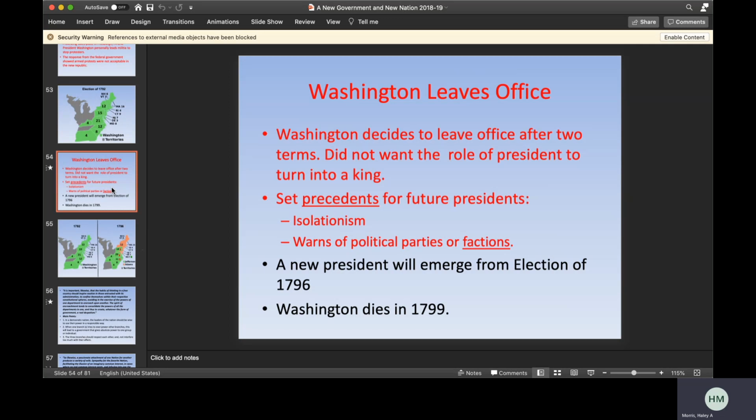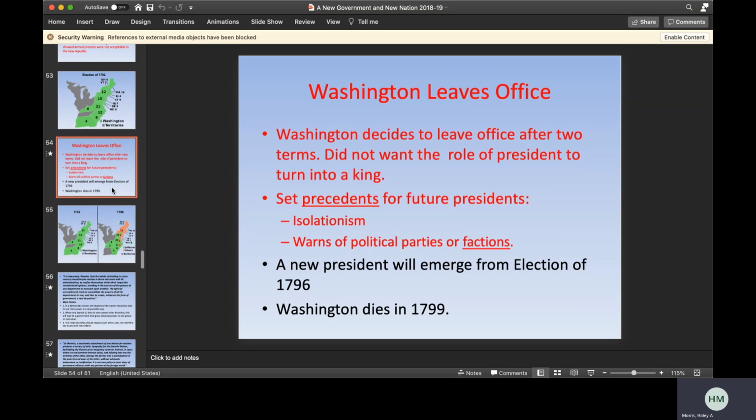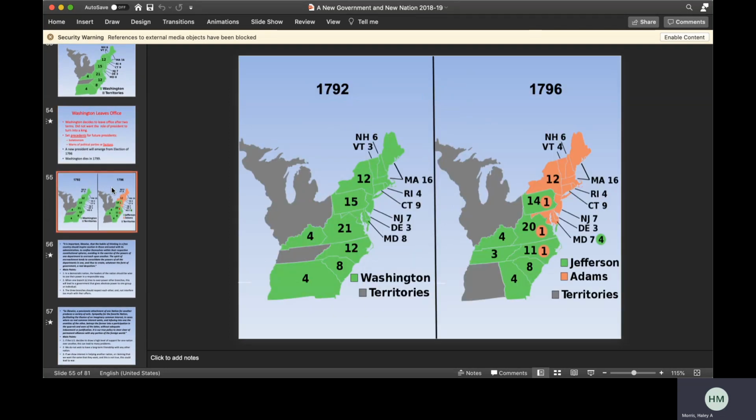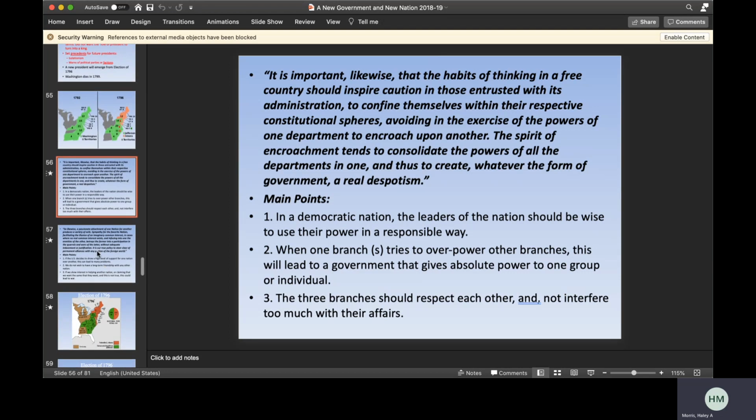He also set other precedents for future presidents. Isolationism is one of them, and warning of political parties or factions is the other, which we've talked about both already. And so we get a new president in 1796, and that's going to be John Adams. So in 1796, you have John Adams versus Jefferson. John Adams wins, which makes Jefferson the vice president.